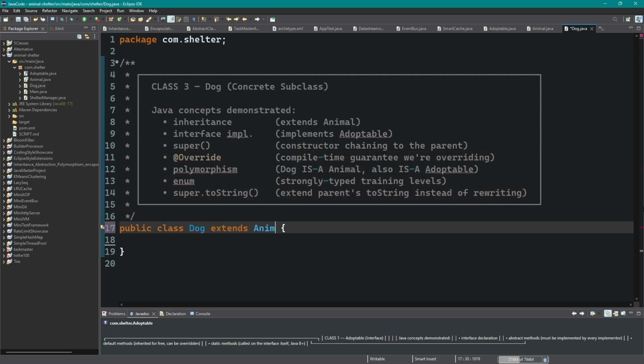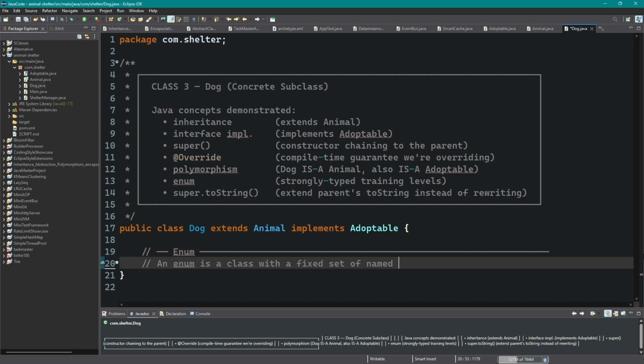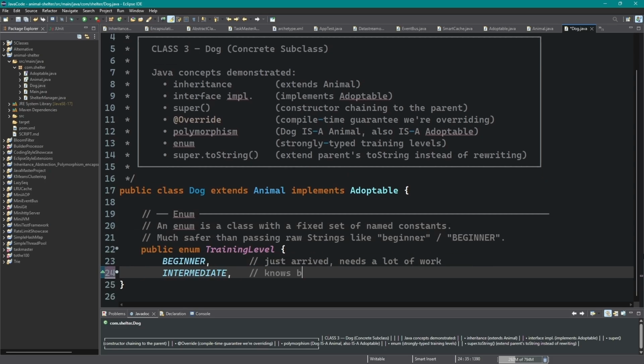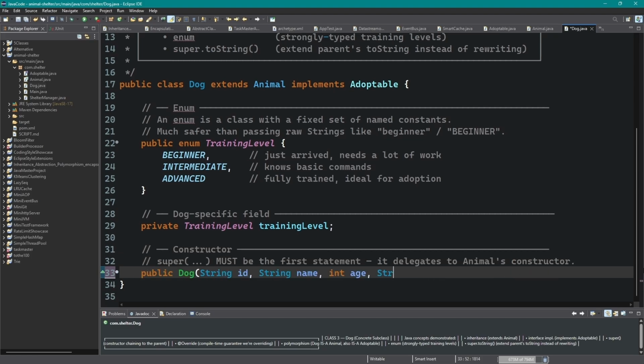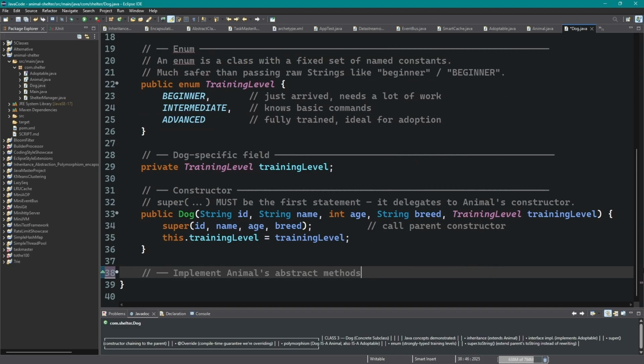Equals and hashCode identify animals by ID, always override both together. toString delegates to getSpecies, which only the concrete subclass knows. Polymorphism at work.